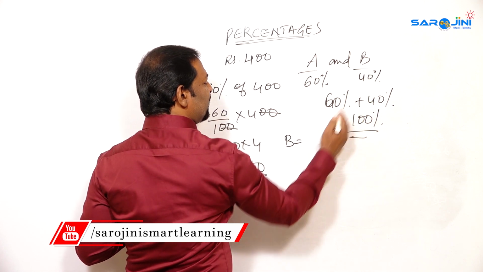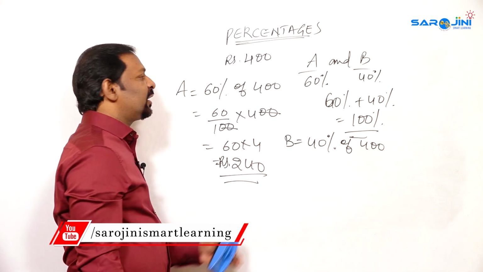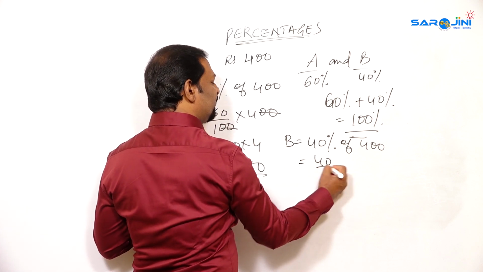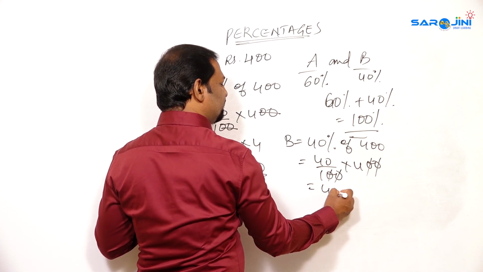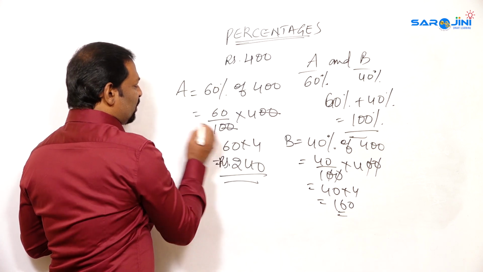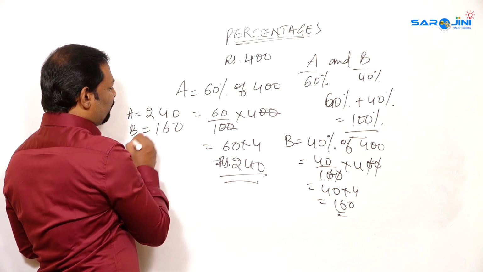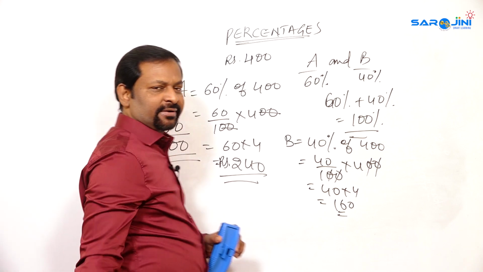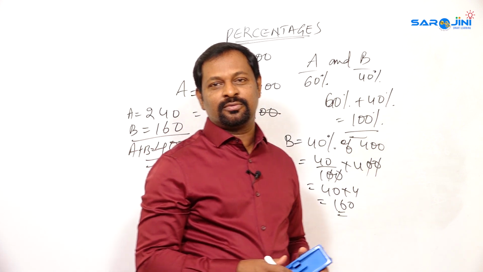Similarly, how much will B get? 40% of 400. Why am I taking 400? Because the total amount is 400. So 40 by 100 is multiplied by 400. The zeros get cancelled. You are left with 40 into 4, which is equal to 160. Now you have to check whether A's 240 and B's 160 add up to 400 or not. Yes, A plus B is equal to 400 only. So the given amount can be divided in a percentage manner also.